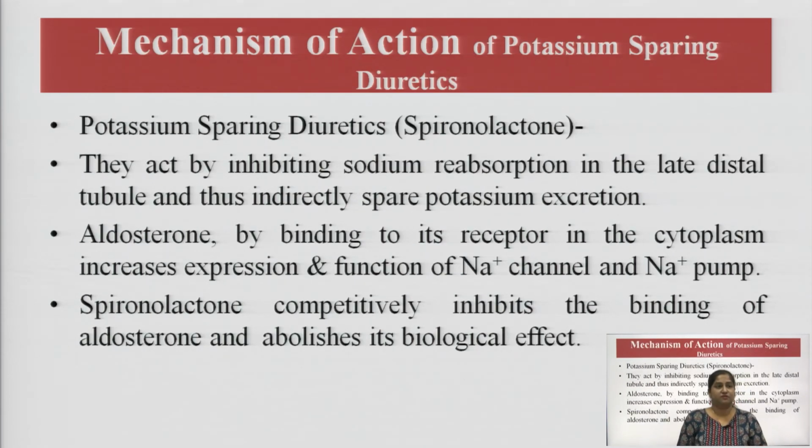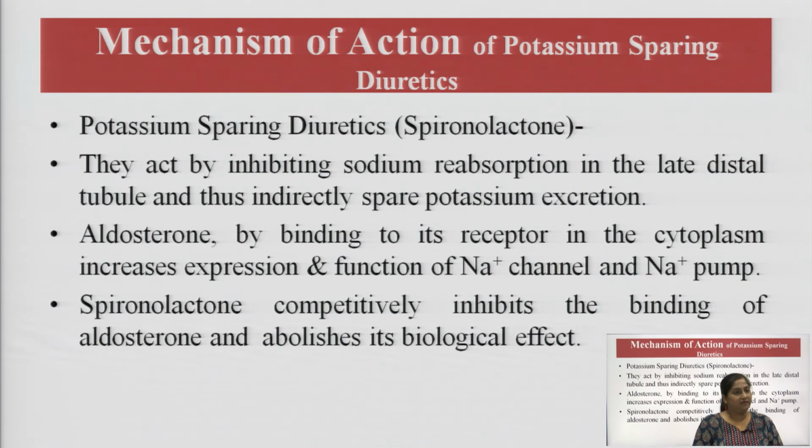Then what is the mechanism of action of potassium sparing diuretics? The class has spironolactone in it, so we will discuss spironolactone. They act by inhibiting sodium reabsorption in the late distal tubule and thus indirectly spare potassium excretion. Aldosterone, by binding to its receptor in the cytoplasm, increases expression and function of the sodium channel and sodium pump.